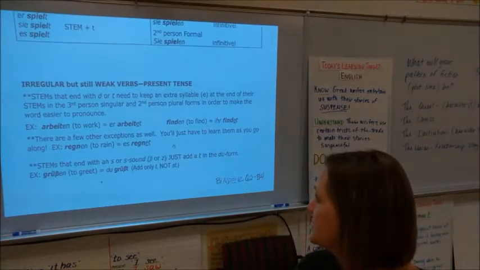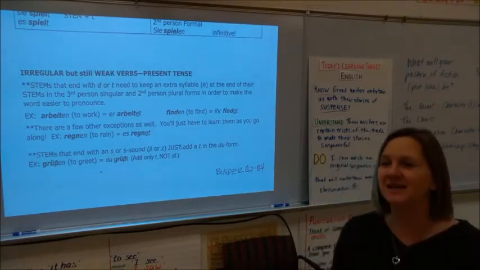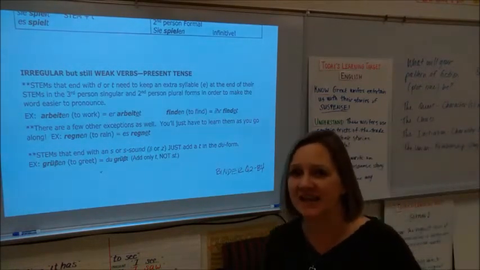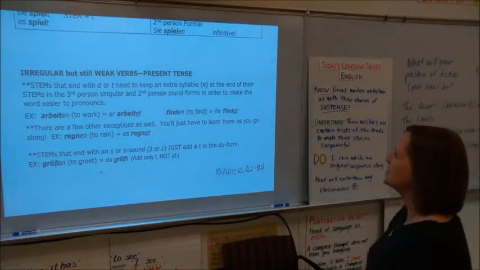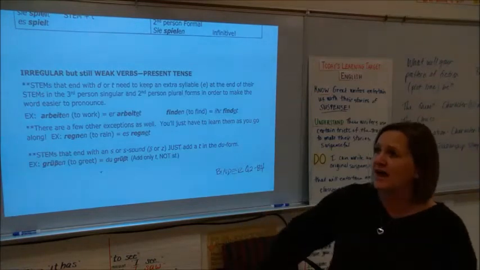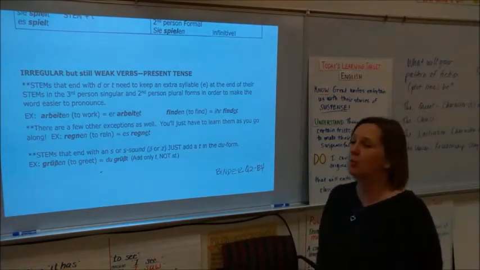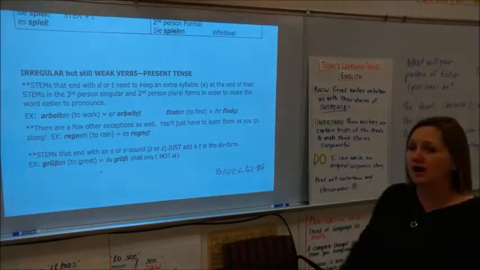Other weak verbs have funky things happening in their stems that make them impossible for a person to say. So that's why we need to know how to handle irregular verbs. Otherwise, when we go and add stuff to the stem, we won't be able to pronounce it, and then we've got a big old problem. So follow along on the paper.